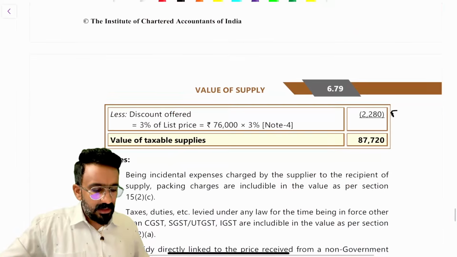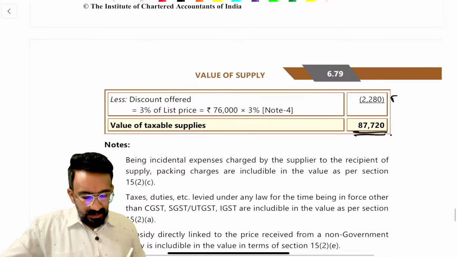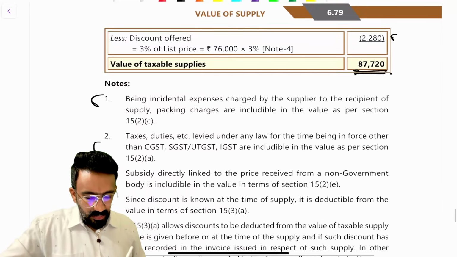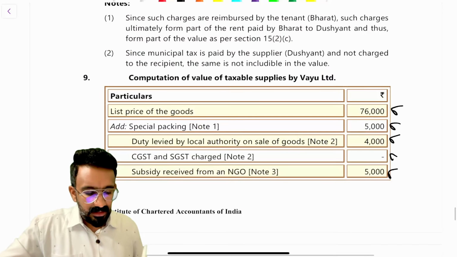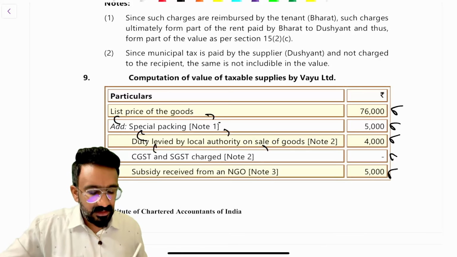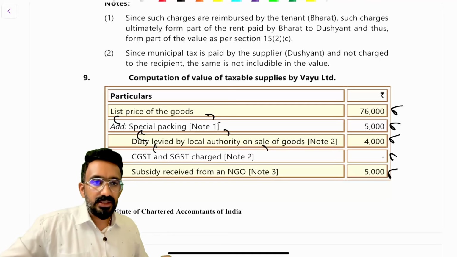If you look at the answer, then you got the taxable value. But here what they have done, they have separately written the working notes. I'll suggest, since these are two-column tables where particulars and amount are written, it's always better. You will save some time if you write the working notes here itself, and the value will go better.